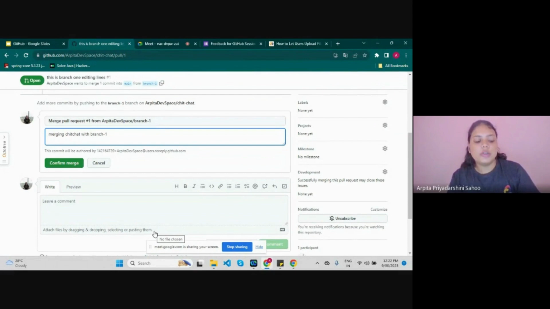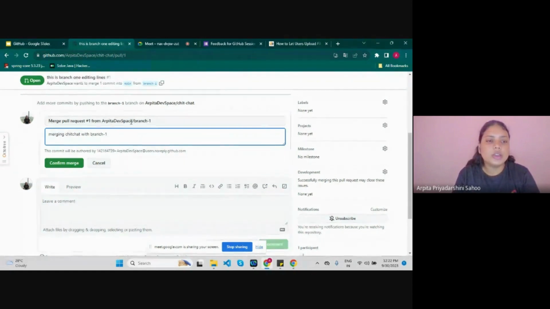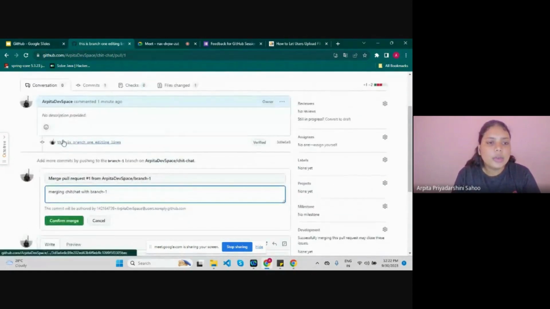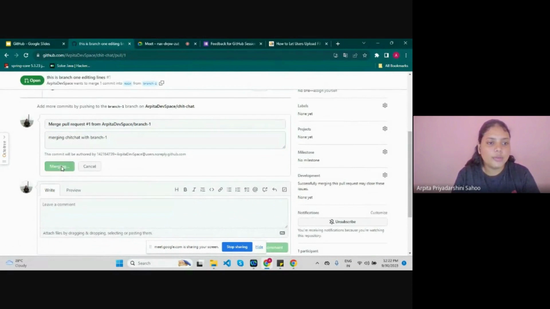The first branch or the main branch is a person, and branch 1 is another person. In branch 1, the person has made some changes, and the second person said let me change something on this code or this design part, and let's merge. So this is going to happen. They are merging the code.